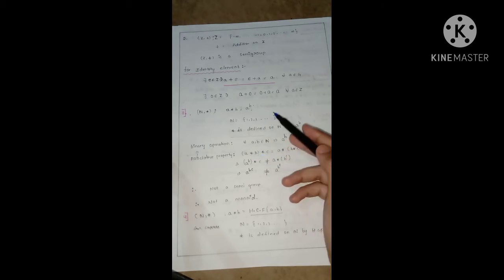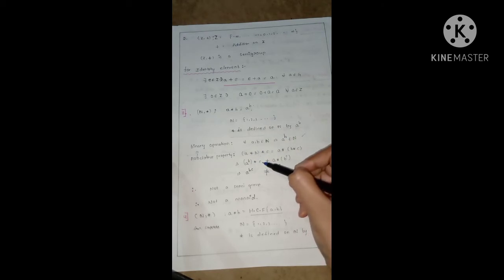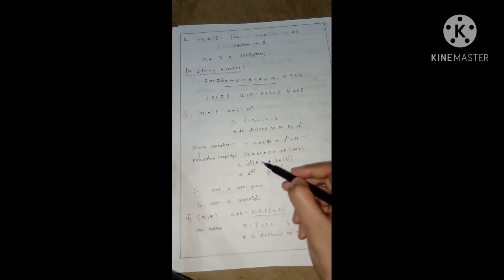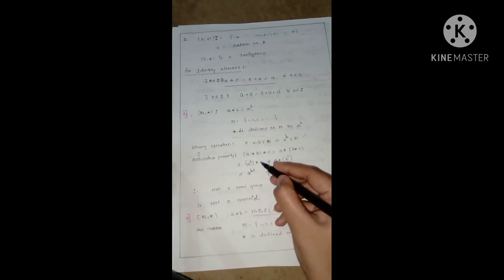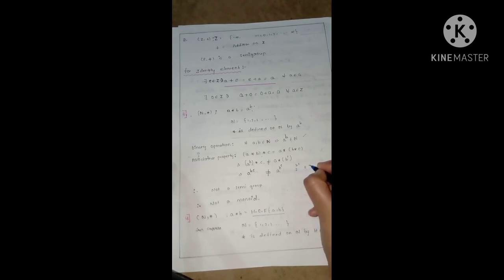Here A star B is A power B, star C as it is, and on the right hand side, A star within the brackets B power C. So this operation turns into A power BC and this operation turns into A power B power C. So 2 power 3 into 2, which is 2 power 6, is not equal to 2 power 3 square, which is 2 power 9.